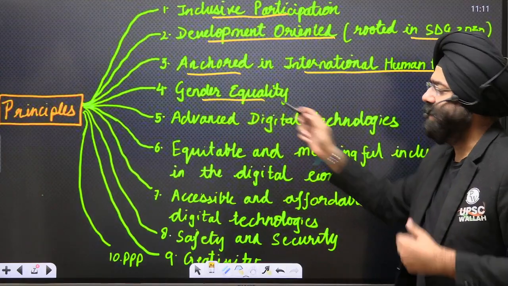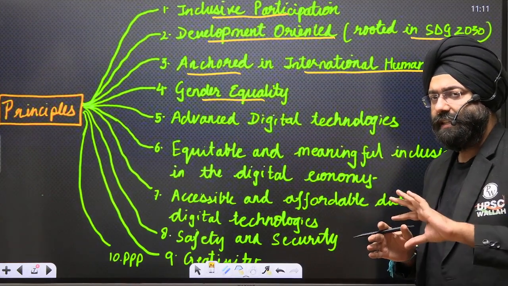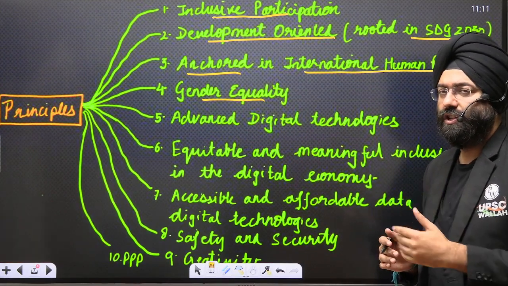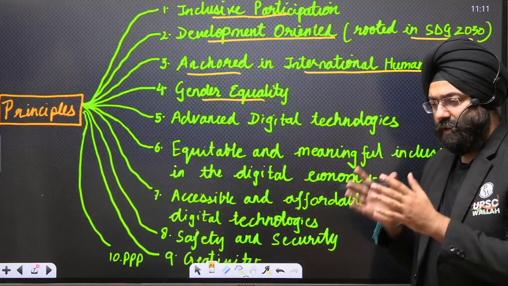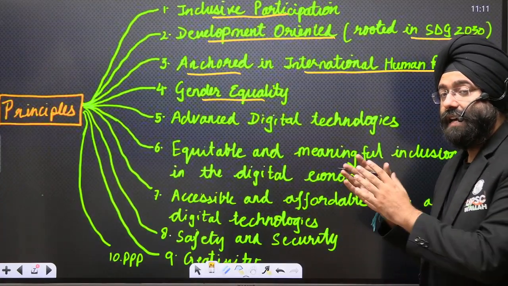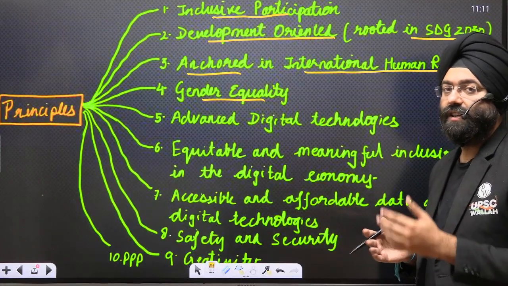Gender equality, that means it should not be that one gender is excluded from the revolution or the digital revolution that is taking place. So it should be, again, with respect to male, female, and the other or the third genders also should have the access. That is again very important.